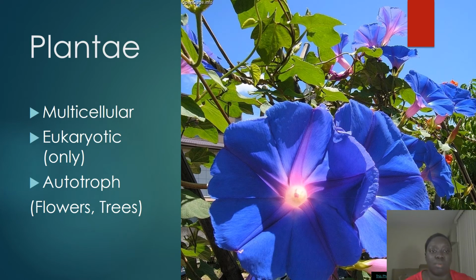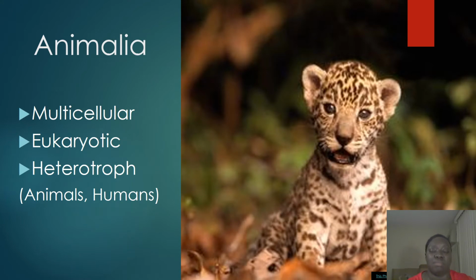And the other ones are plants, and these we have a lot of experience with that we talked about the year before. But these are plants, flowers, and trees, and last but not least, we have animals, which are multicellular, heterotrophic, and eukaryotic, and that includes the entire animal kingdom and humans.